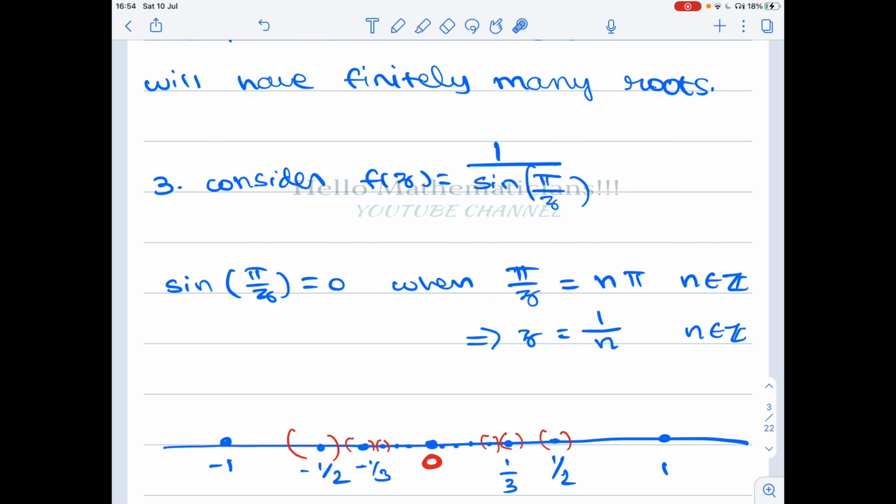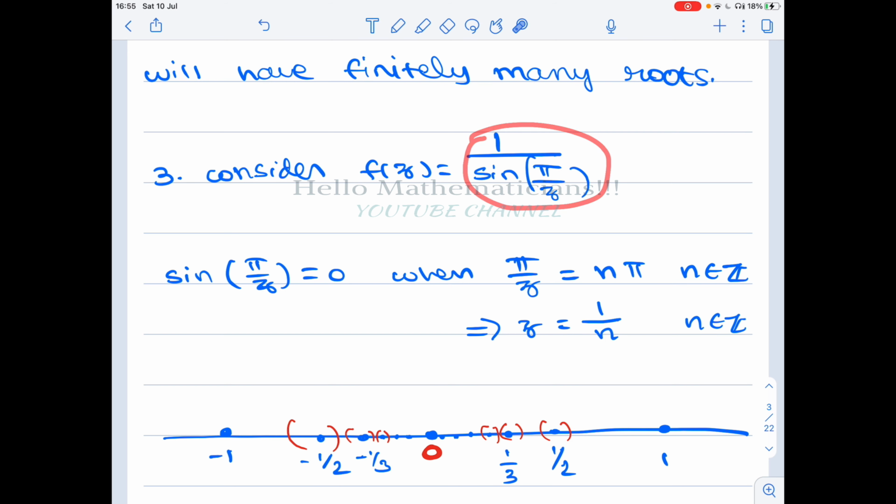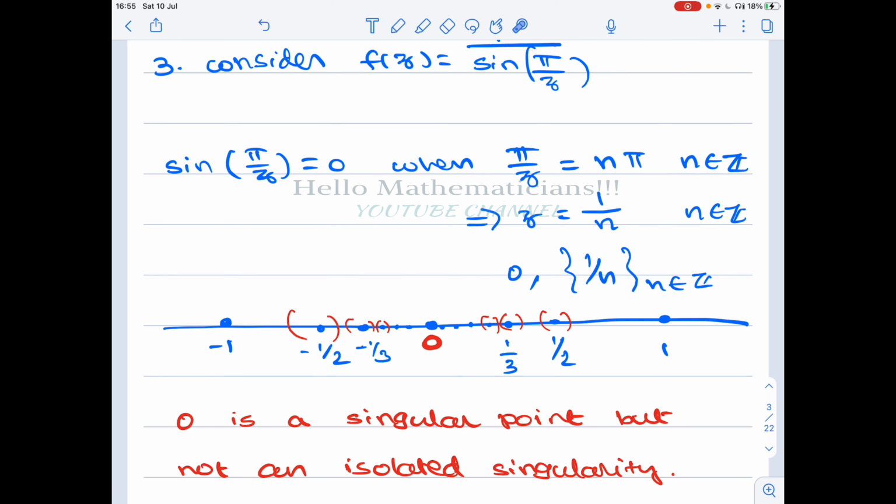Also, this function is not defined at 0. So the singularities are 0 together with the set of all 1 by n such that n belongs to the integers. These are all the singularities. Now we want to see which of them are isolated singularities. If you look at 0 and draw any neighborhood, however small, around 0, inside that you will always have some 1 by n, because the 1 by n sequence converges to 0.